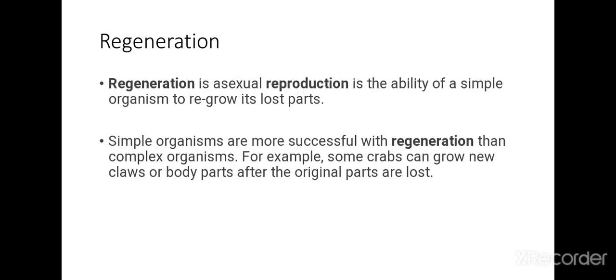So it is basically the process of getting back a full organism from its body parts. It can be seen in simple organisms, which are more successful with regeneration than complex organisms, and it can be seen in hydra and planaria. Also some crabs can grow new claws or body parts after the original ones are lost.